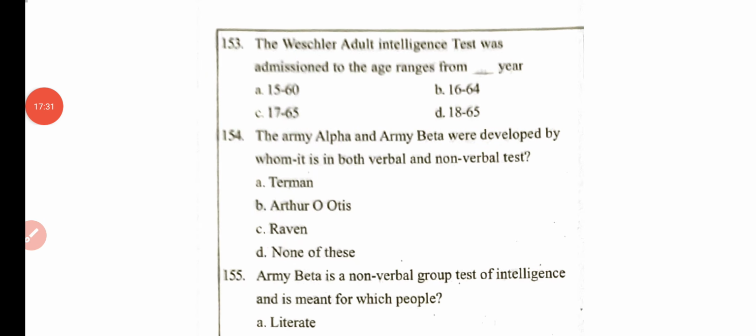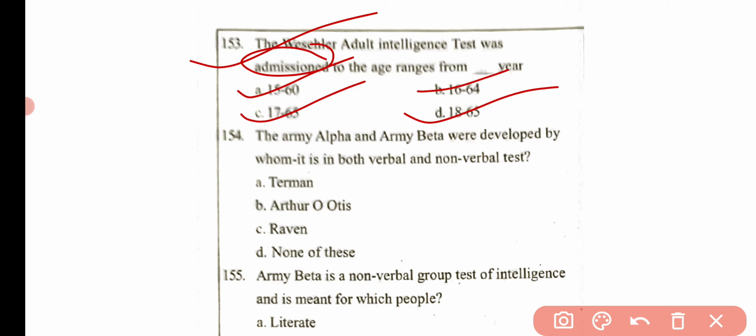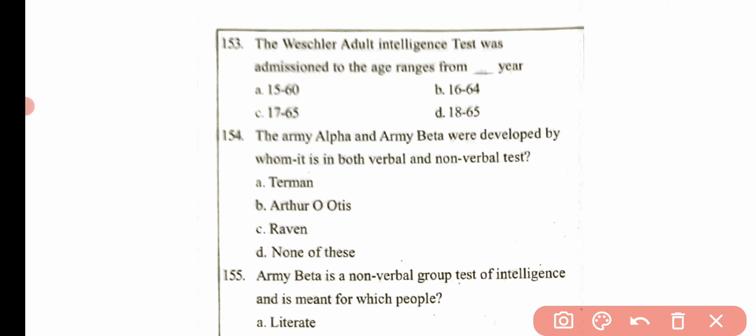Then the next question is, the Wechsler Adult Intelligence Test was administered to the age ranges from dash years. It was administered to 15 to 60, 16 to 64, 17 to 65, or 18 to 65. Here the correct answer is option B, that is 16 to 64.